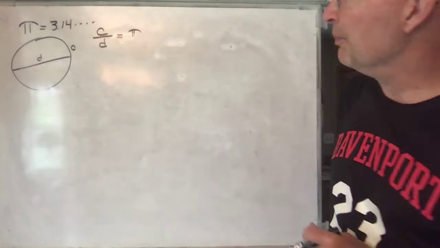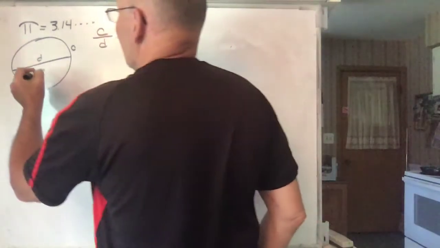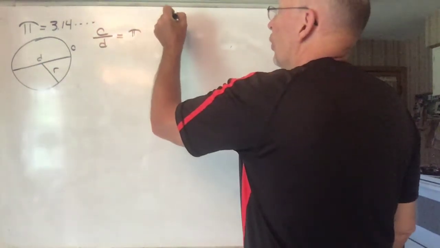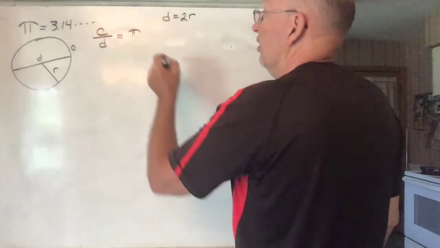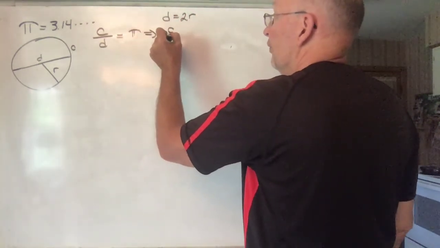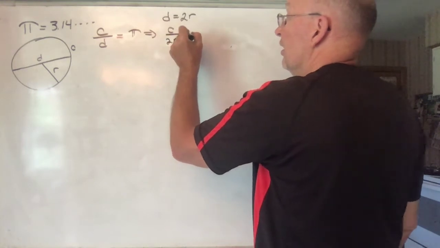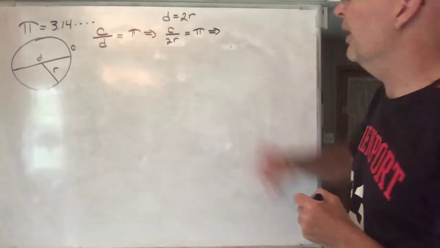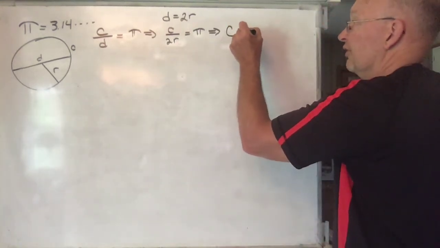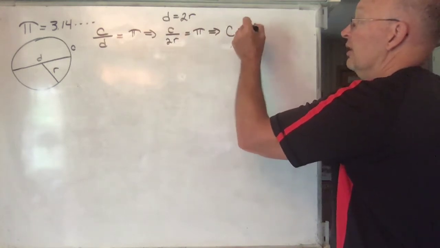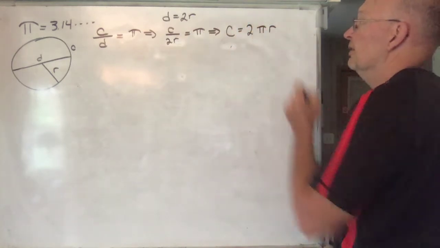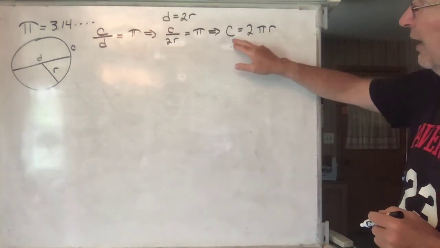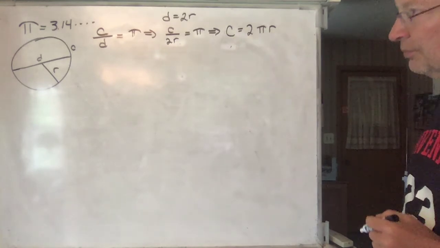So that's the definition. And since the diameter, remember what the radius of a circle is? The radius is r. The diameter is twice the distance of the radius. So from this we have that the circumference over twice the radius is equal to pi. And then, if you multiply both sides by 2r, you get that the length of the circumference is 2 pi times r. Doesn't matter what order you put them in, usually you write the constants first. So there's the relationship between the radius of a circle and the circumference of a circle.